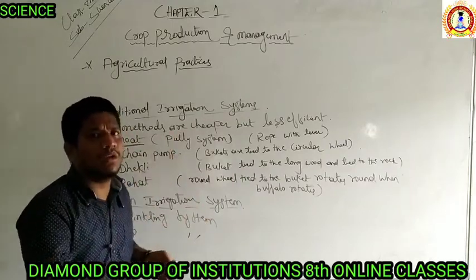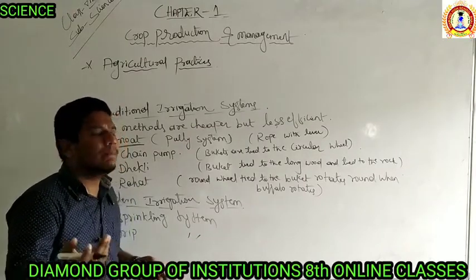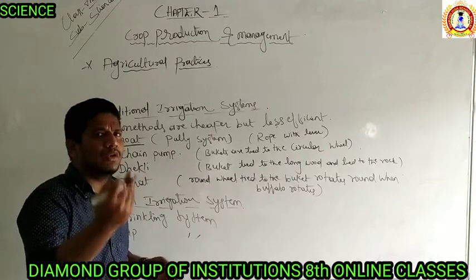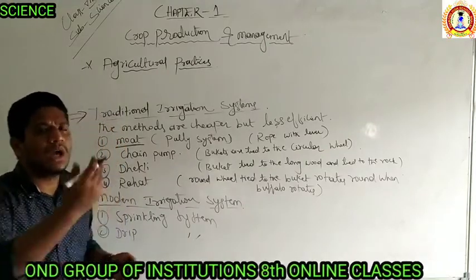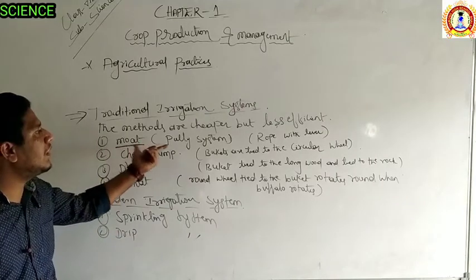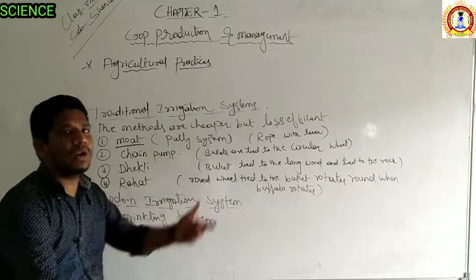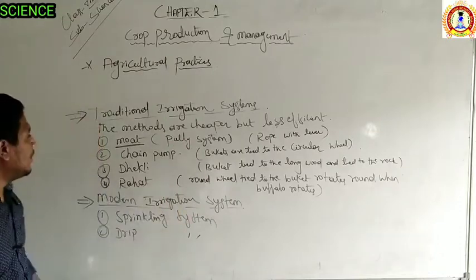But what are we doing now? Nowadays we are using motors. The motors pull or take the water from downward to upward. But in the olden days we used this system, the moat system, also called the pulley system. We pull that water, so it is called the pulley system.